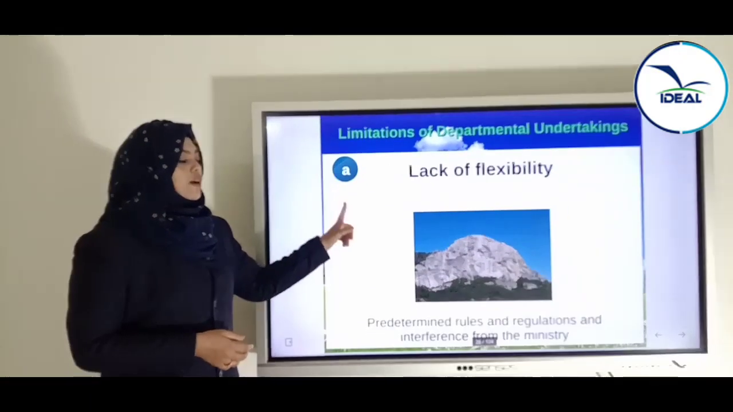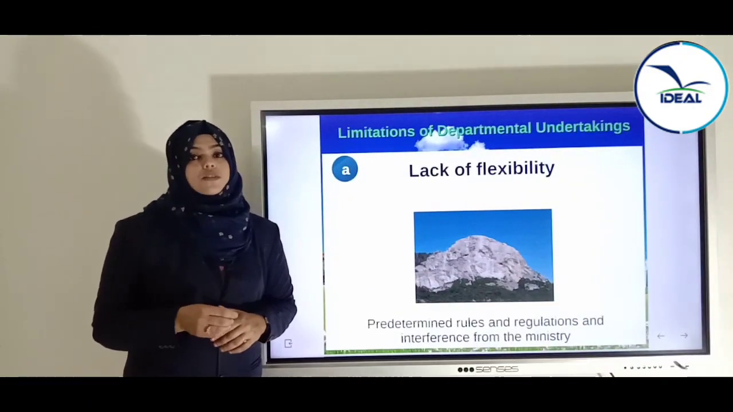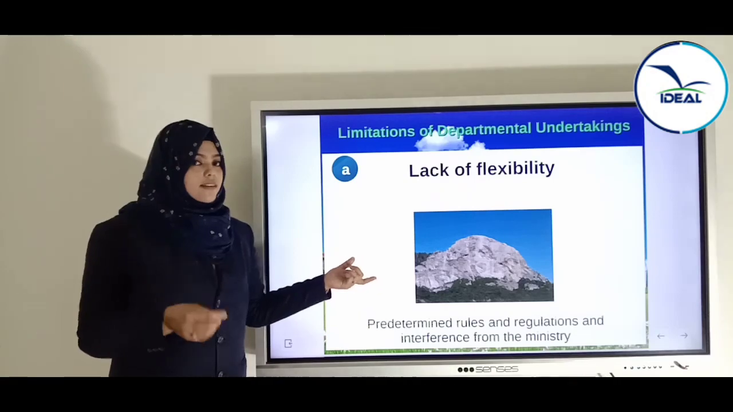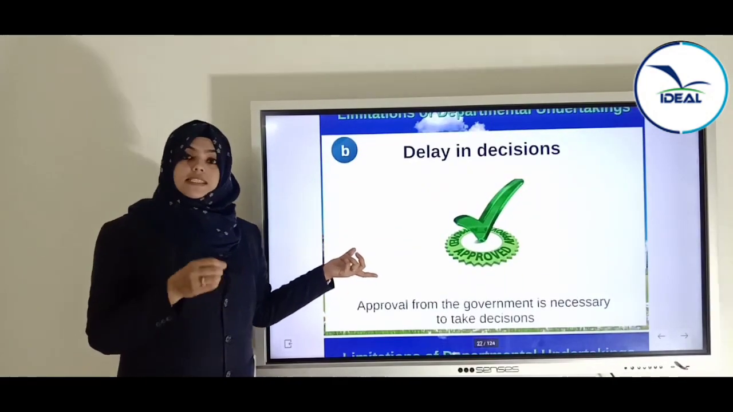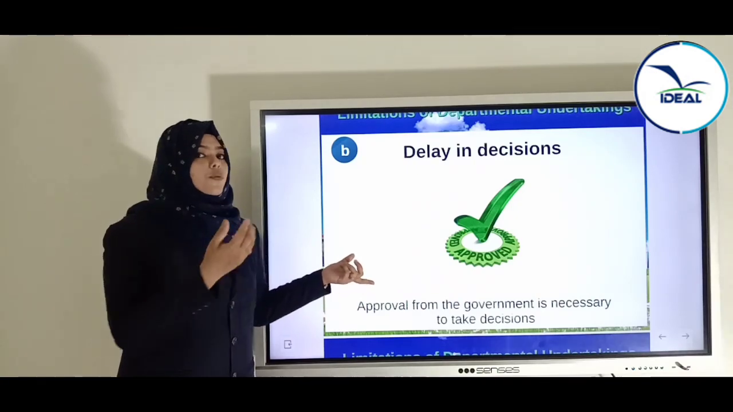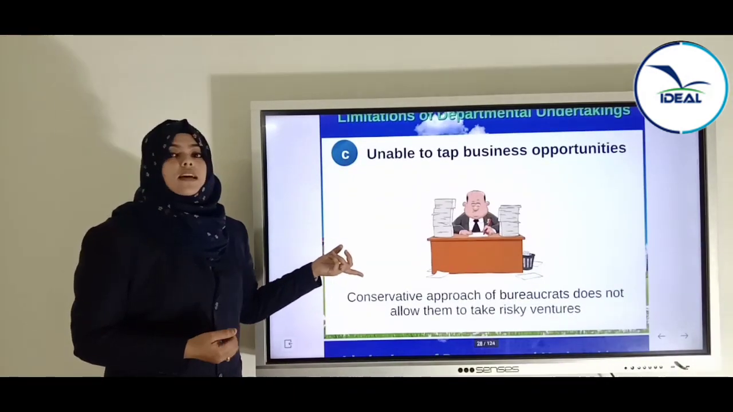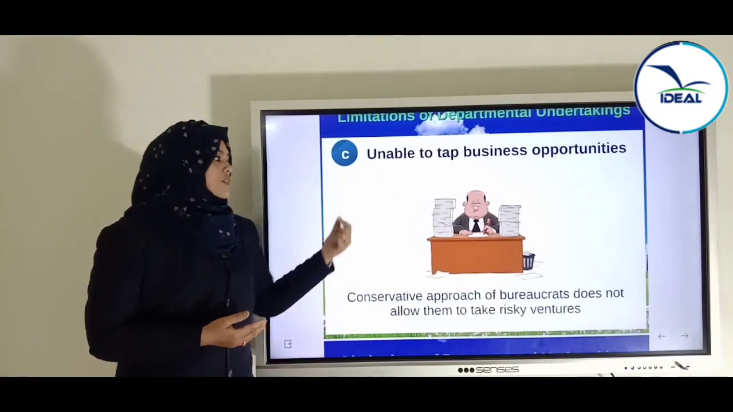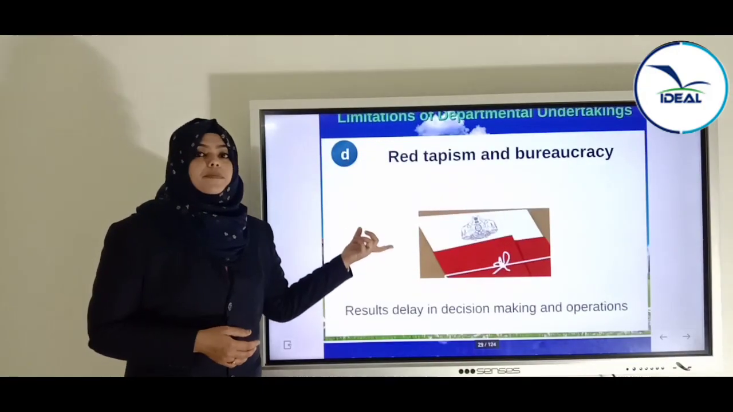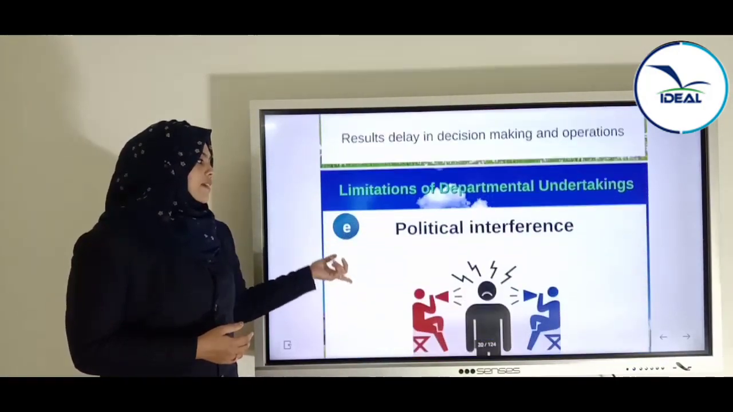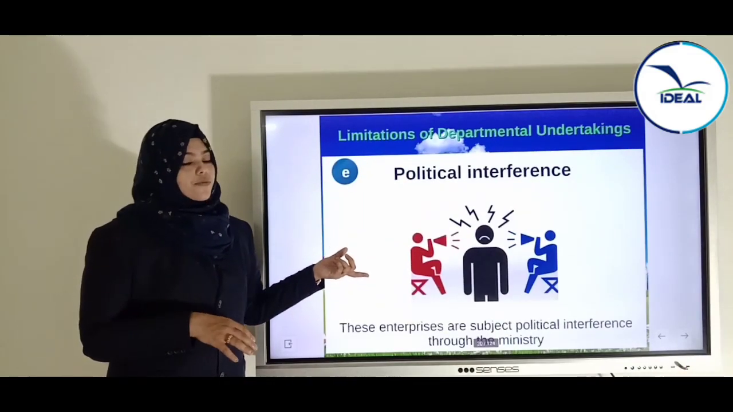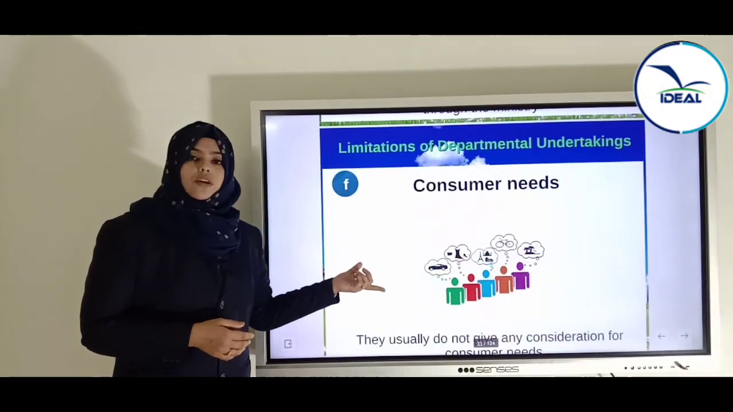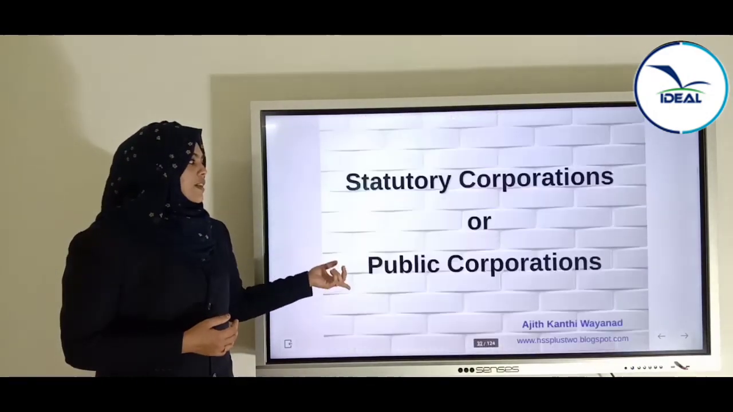The first limitation is lack of flexibility. As there are provisions of predetermined rules and regulations, there is lack of flexibility. The government officials cannot take decisions on their own. Second, there is always delay in decision making as they have to get approval from the ministry. Third, if any business opportunities come, they won't be able to tap or utilize them. Next, red tapeism and bureaucracy are always seen in departmental undertaking. There will always be political interference from the ministry in the activities of the enterprises, and consumer needs are ignored or not at all considered in these type of enterprises.